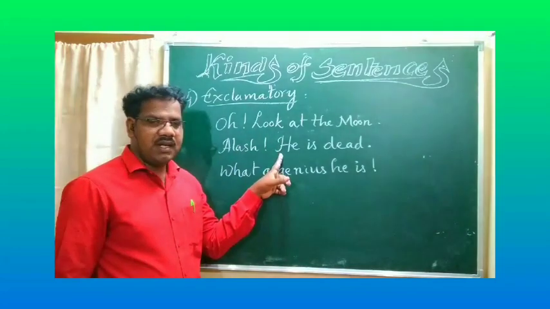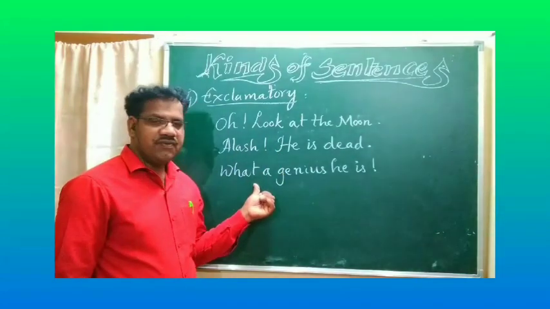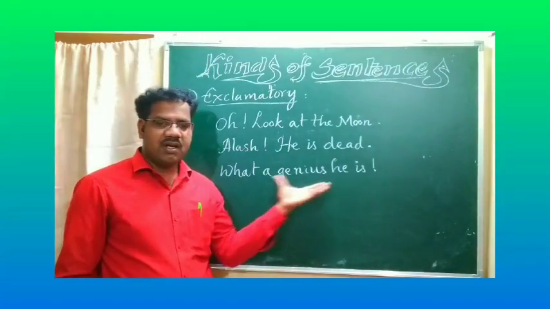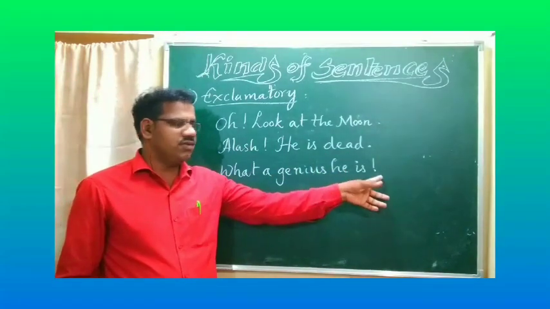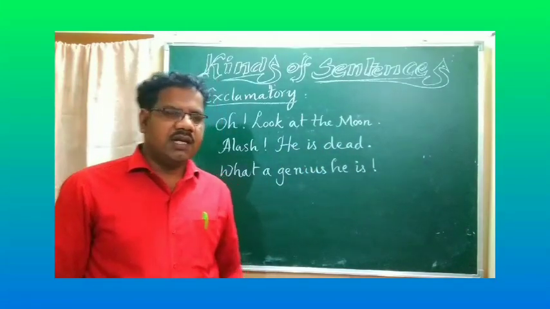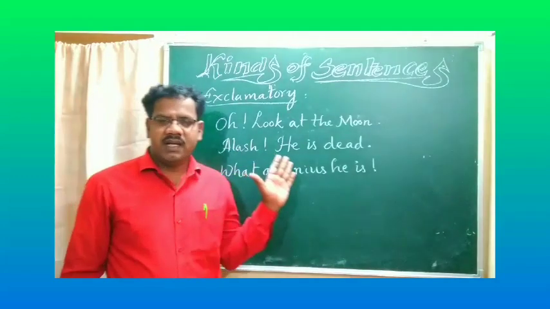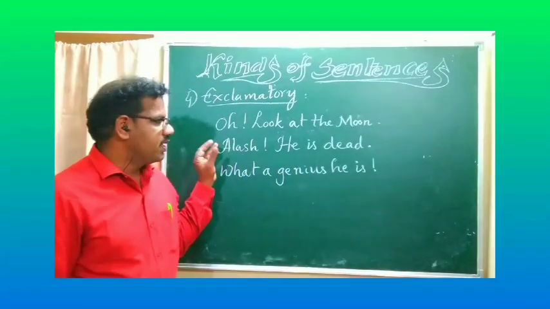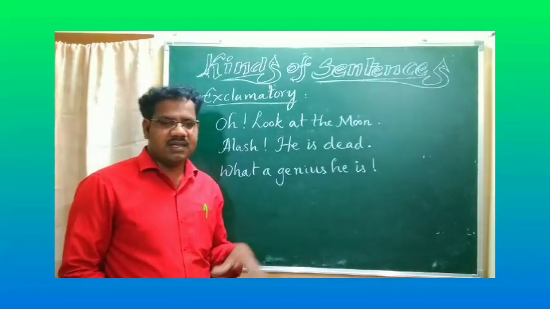Here also a capital letter. And the third one is different from the first and second. What a genius is, after the sentence, finally we have to keep an exclamatory mark or symbol. In this way, while you are reading any paragraph or any lesson, these kinds of sentences will meet us.